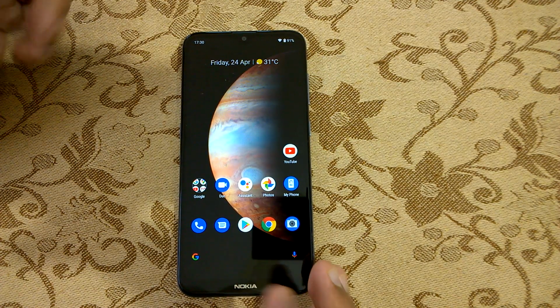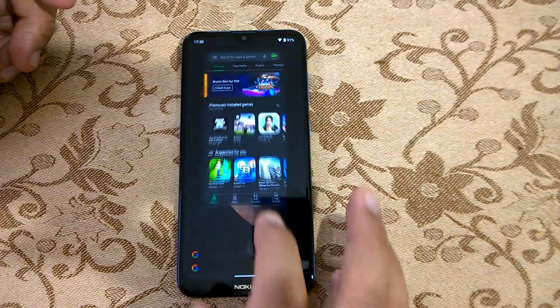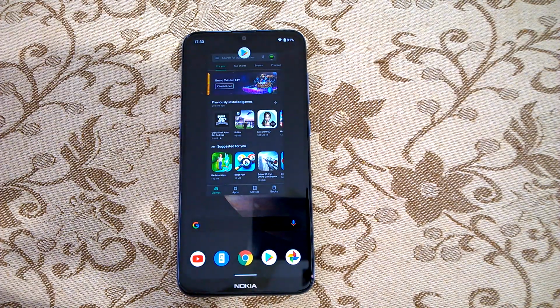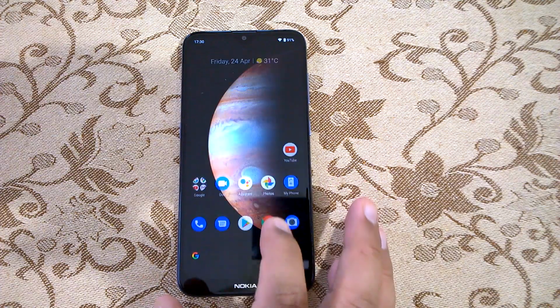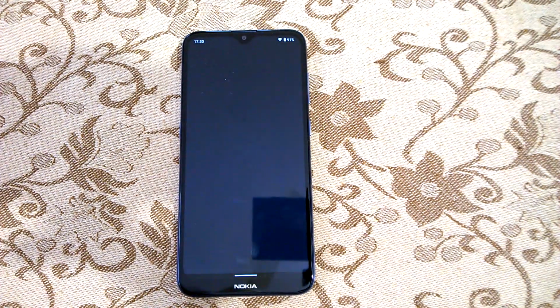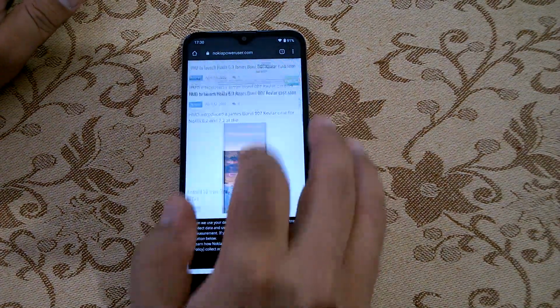I would say that I have not faced any issues as such. The apps are working fine. I can see them launching fast, resuming fast, etc. So let's check the browser. Okay, here we are.